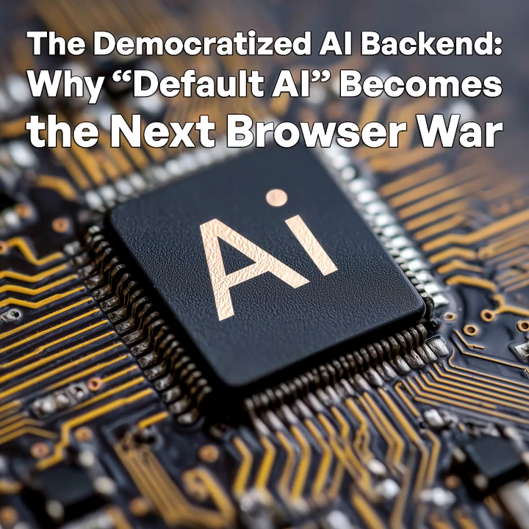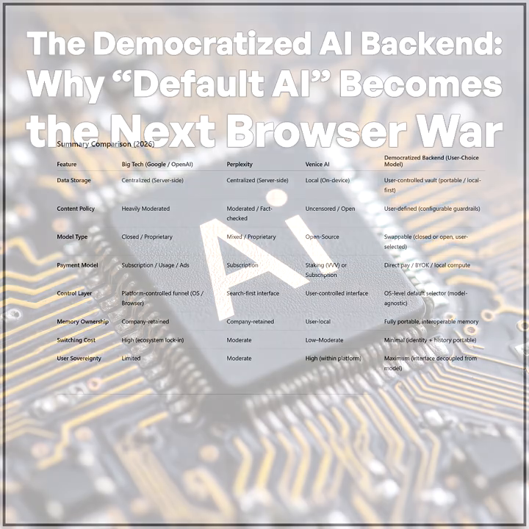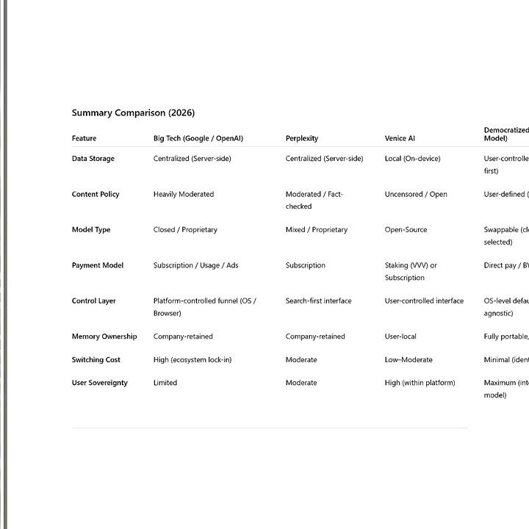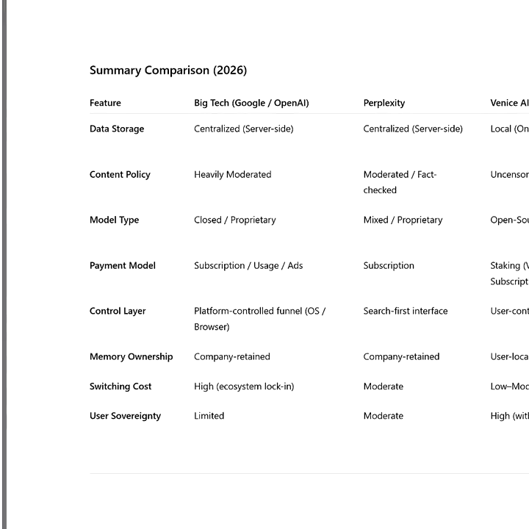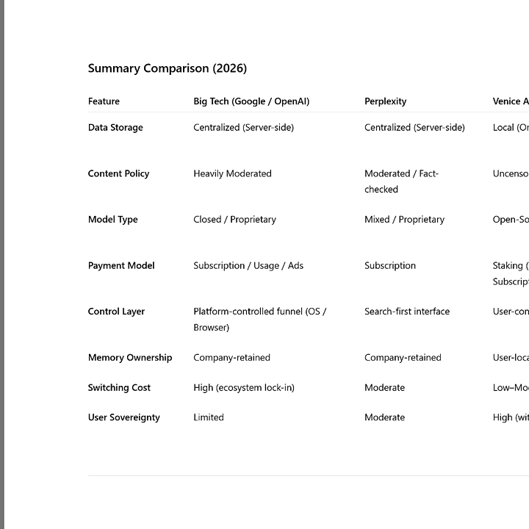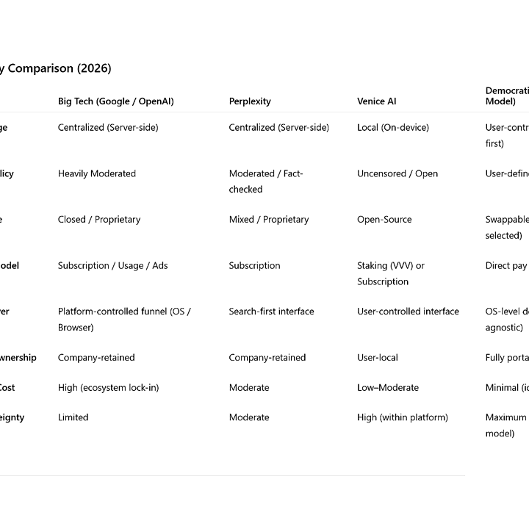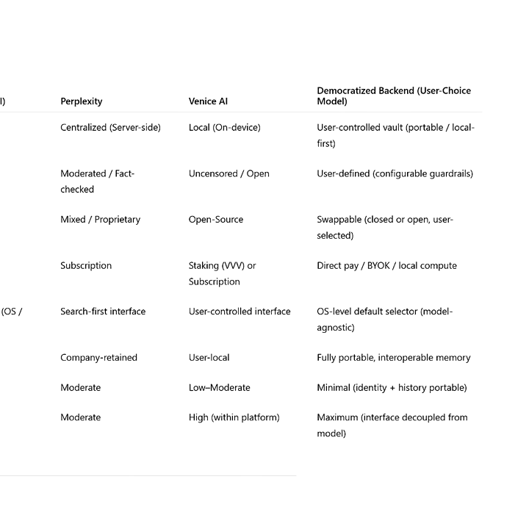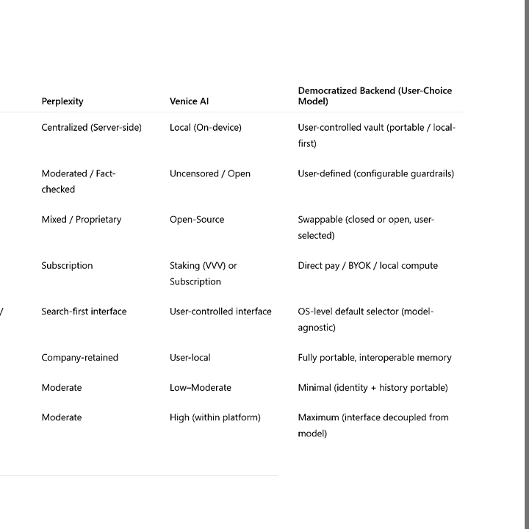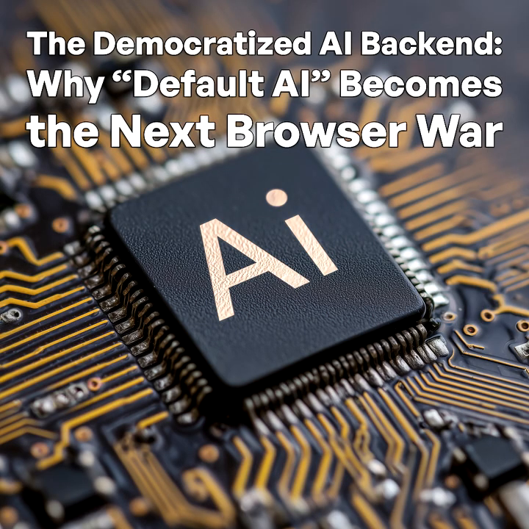Section 10. Conclusion. Funnel versus freedom. The AI era will not be defined solely by parameter counts or capital expenditure. It will be defined by whether intelligence remains competitive and portable or becomes vertically captured behind distribution choke points. If we fail to decouple the stack, AI becomes the next billboard. If we succeed, AI becomes a user and enterprise-controlled layer of cognition where frontier innovation thrives and synthetic labor scales responsibly. The coming fight is not model versus model. It is funnel versus freedom, and the default AI setting may determine the future of the entire stack.